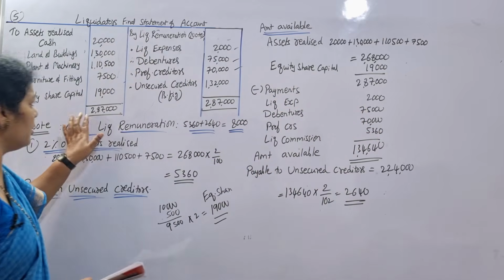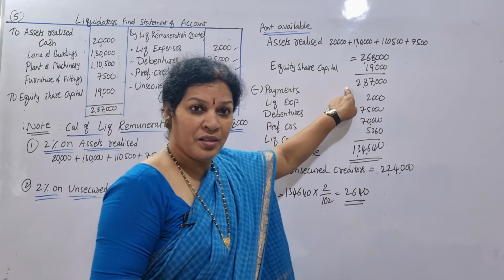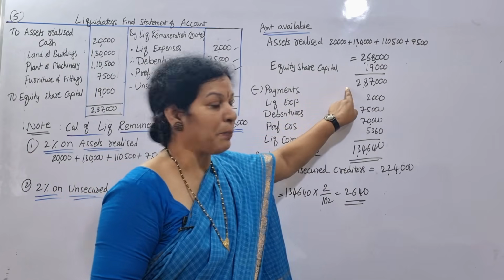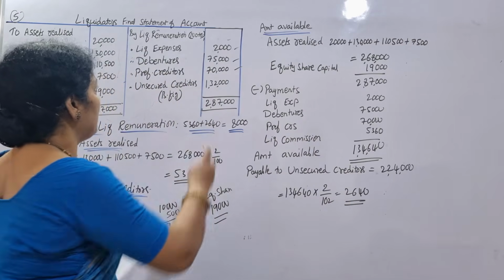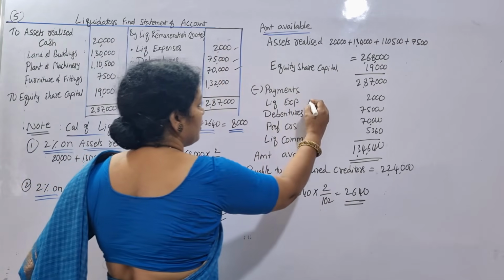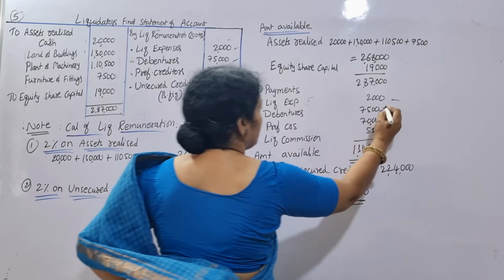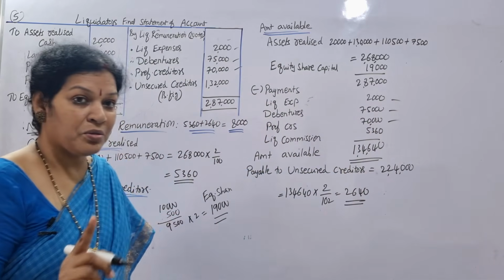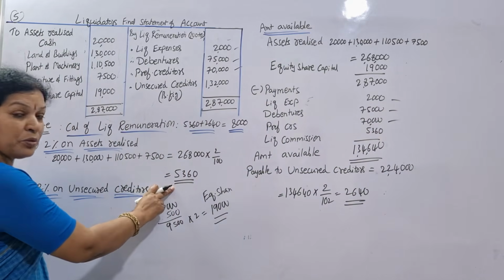This total is 2,87,000. We are making some payments. Whatever payments we have, we have to make them. 2,87,000 we have written. Then after that, payments: liquidation expenses 2,000, then debentures 75,000, preferential creditors 70,000, and also the liquidator's first remuneration 5,360.